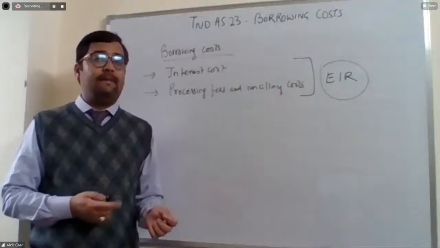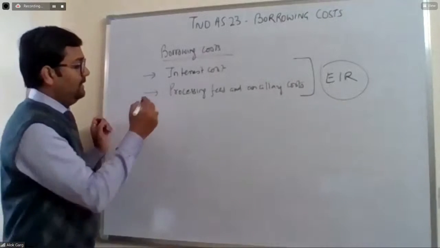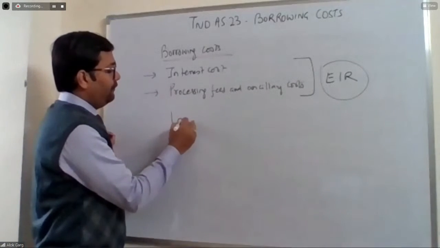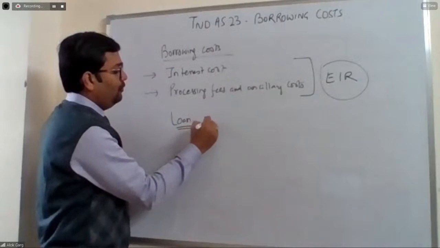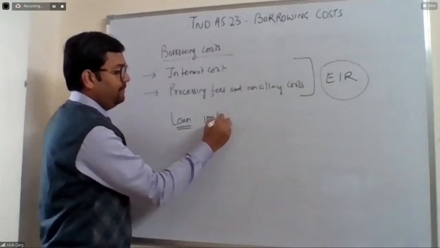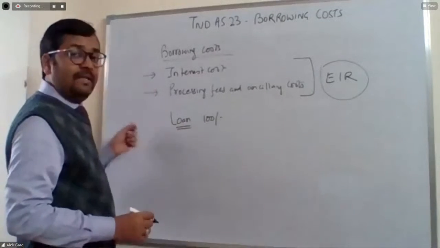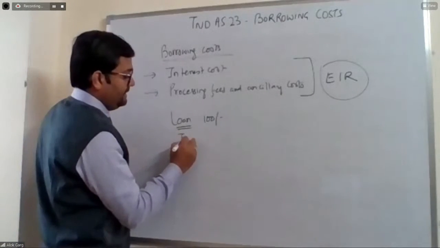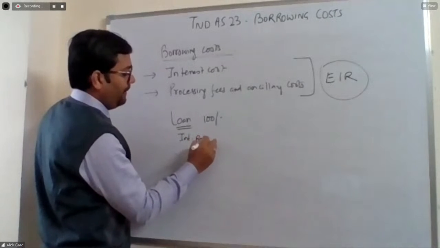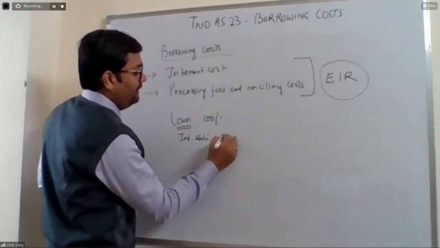So let me give you an example. The company has taken a loan of rupees 100, and the interest rate is 10%.